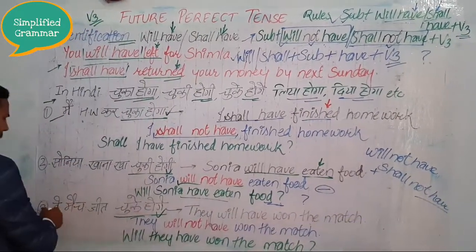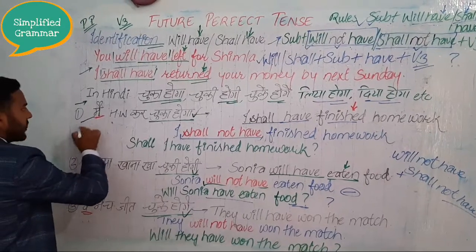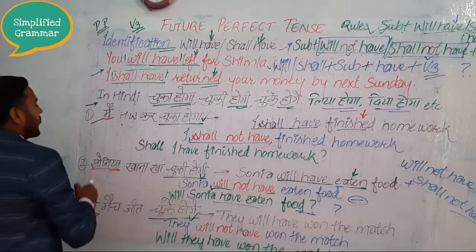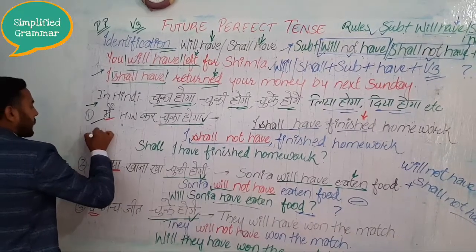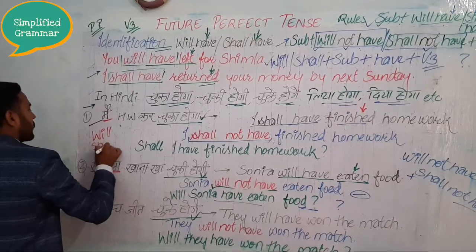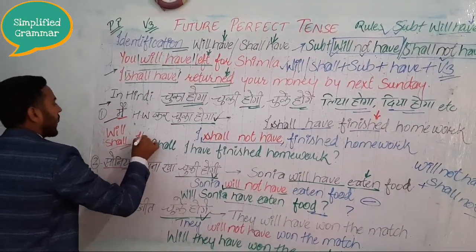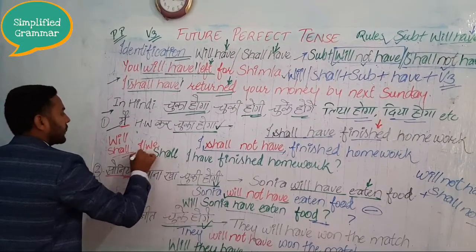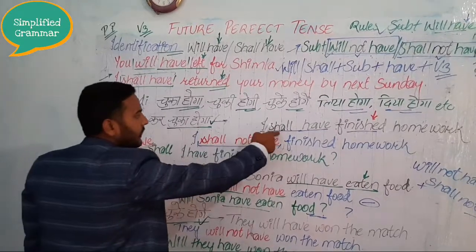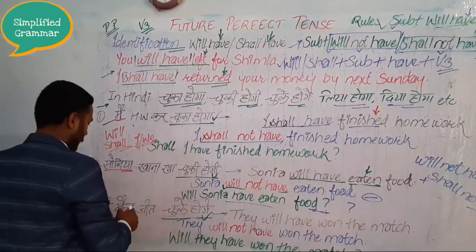Now the last example we will understand with plural subjects. These are both singular subjects. One thing I taught you: we use shall with the first person. What are the first persons? I and we. So with I we use shall. You can see I shall have finished homework.